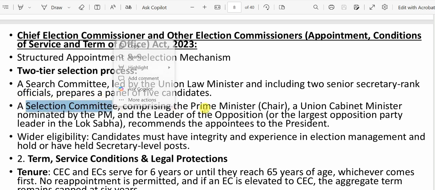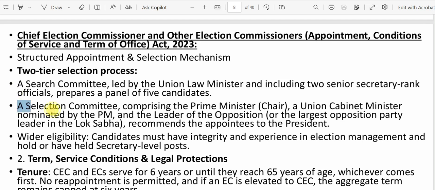It comprises the Prime Minister as the chairman, a Union Cabinet Minister nominated by the Prime Minister, and the Leader of Opposition, and it recommends the appointments to the President. So first the search committee will prepare a panel of 5 candidates, and then the selection committee will recommend the names to the President, who will appoint the Chief Election Commissioner or the Election Commissioners.